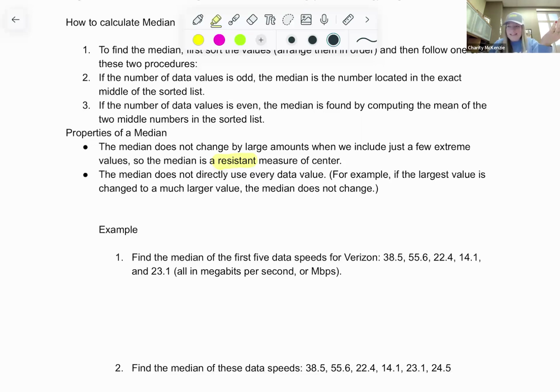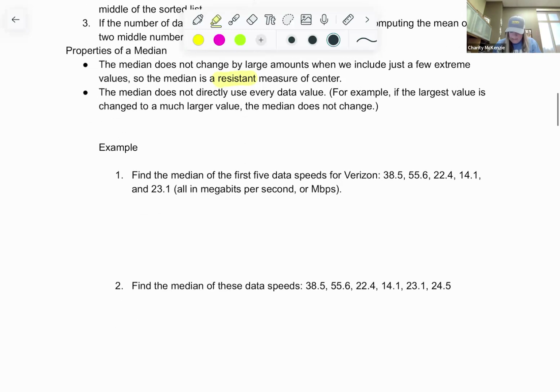The median, because it doesn't use every data value, that's why it's resistant. It's just the middle number. So let's do it with the same data here. Now, we really do need the data in order. So I purposely didn't put the data in order because I needed you to remember that part. Sometimes we just circle the middle number, but it wasn't in order, so it really wasn't the middle.